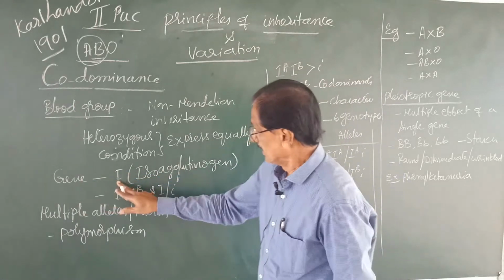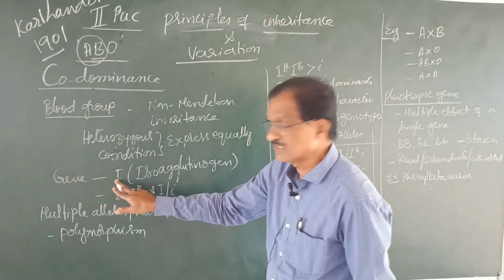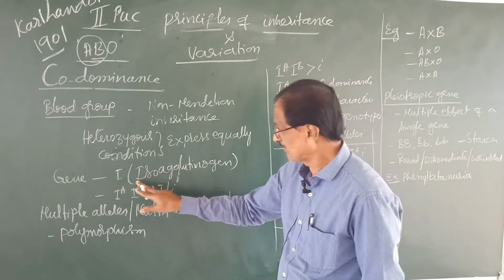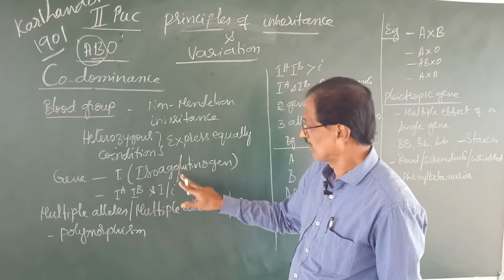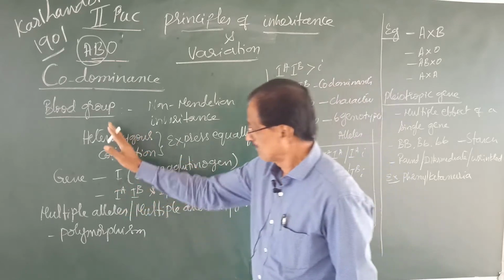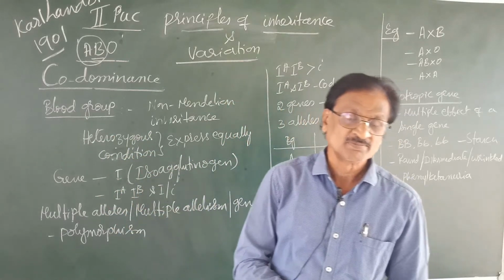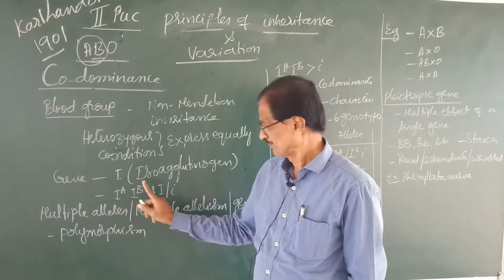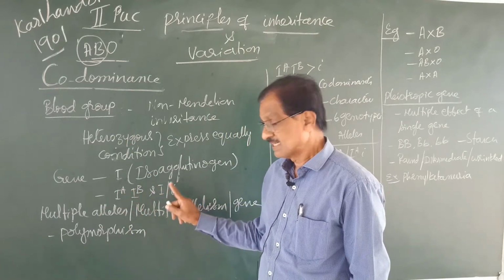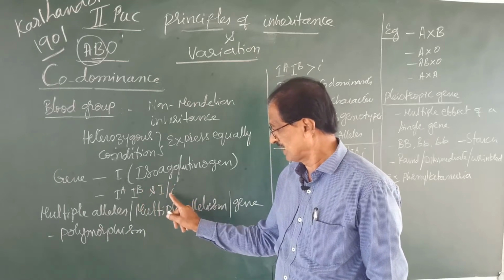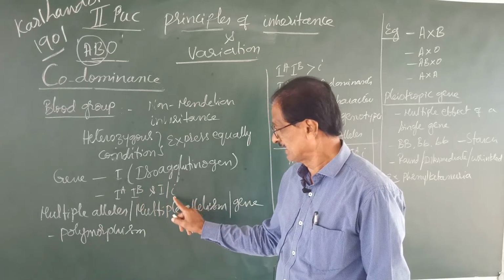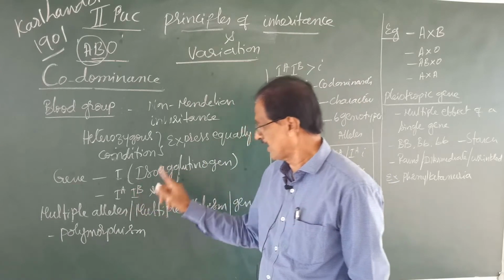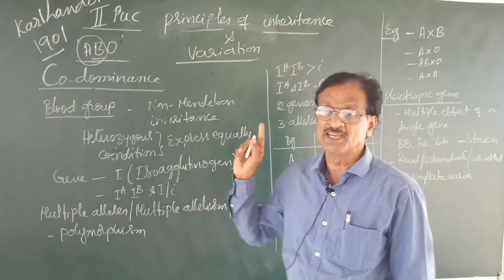Here, observe, the blood group is controlled by the gene I, which stands for isoagglutinogen. Of course, the blood group is controlled by three alleles, that is, IA, IB and capital I, or sometimes it is written as small i. And remember, IA and IB are dominant over small i.